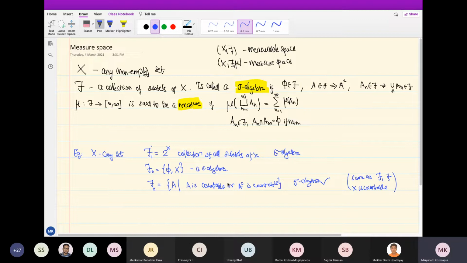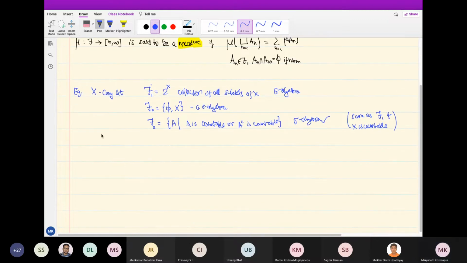But let's give some measures on this anyway. Let me give a measure on F1 itself; then it will be a measure on the others also.